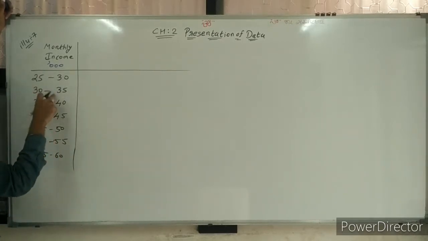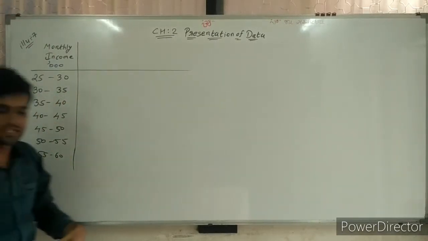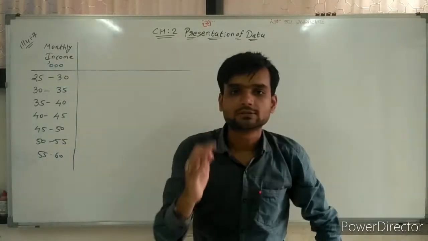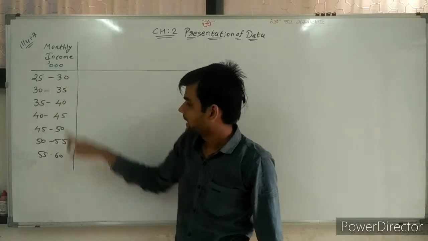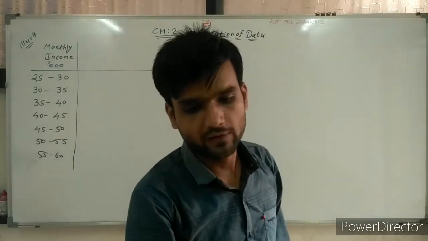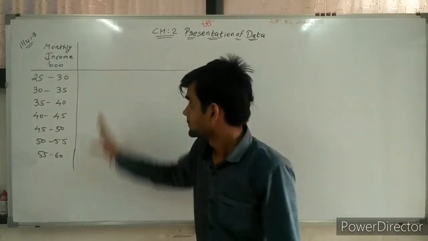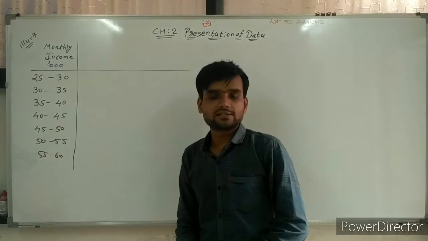So 25, 30, 35, 40, 45, 50, 55, 60. So classes are given up to 60. The minimum salary of a person is 25,000 and the maximum salary is 60,000 rupees. Now against it, 500 persons are written, so 500 persons are divided in these salary slabs.